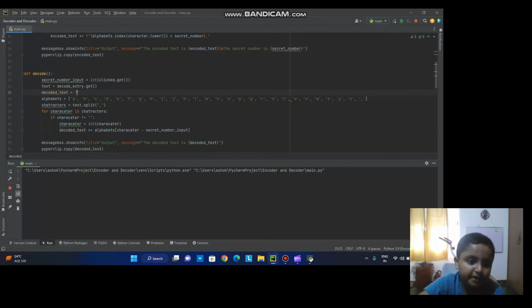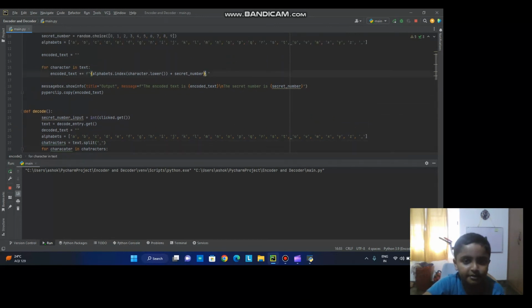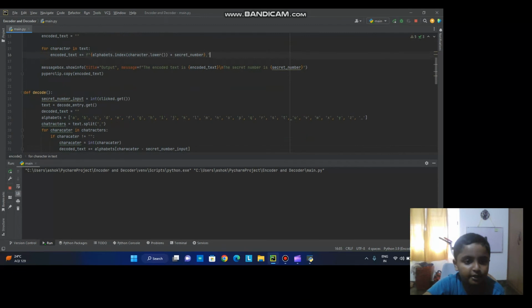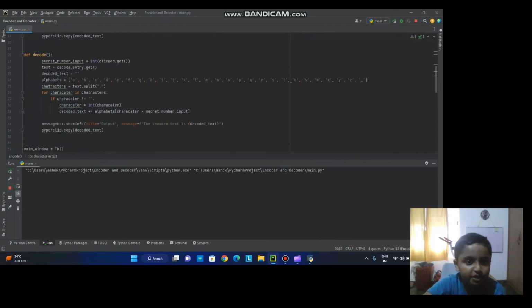Next, again, we make an empty variable, decoded text. Then alphabets equals A, B, C, D, E, and so on and so forth. Again, I put the underscore also. So characters equals text dot split. We'll just split it by comma. I think I missed this. So we are also putting a comma over here to separate each number.